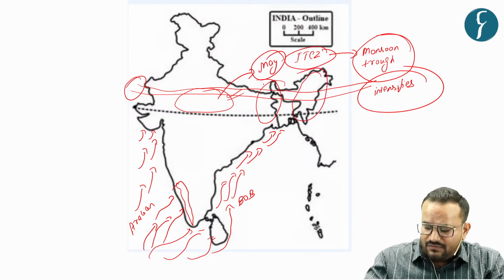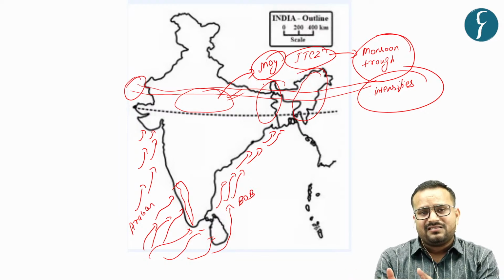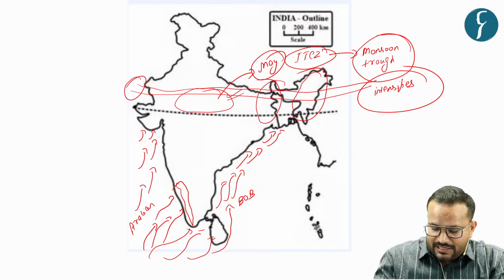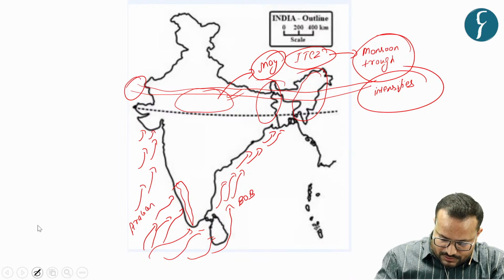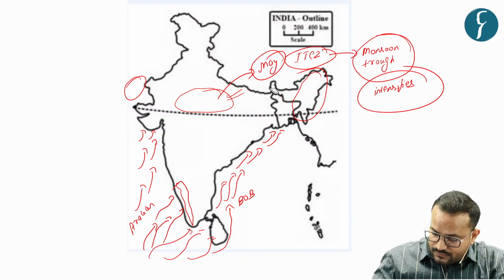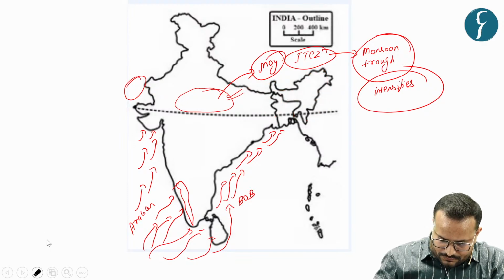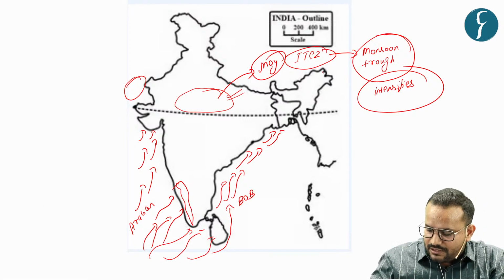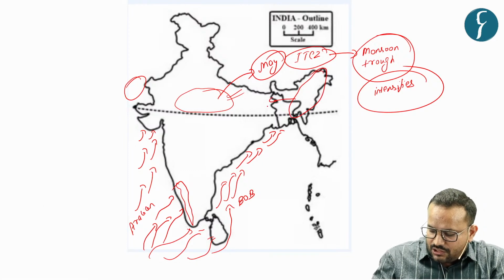Now here you have many hills which are categorized as the Arakan hills, and there will be a deflection of these monsoon winds by the hills.